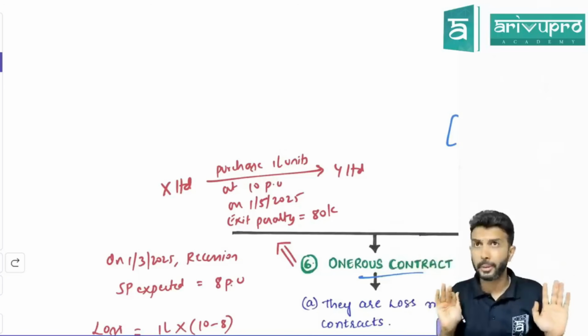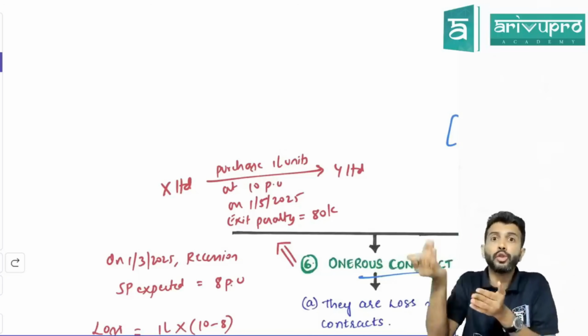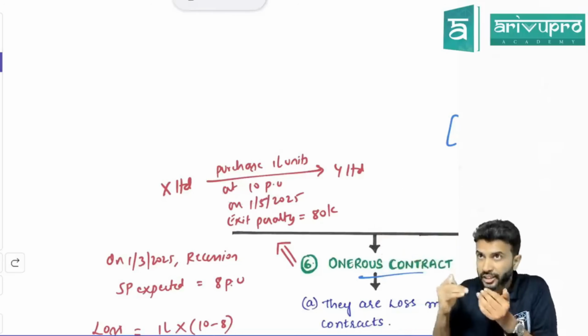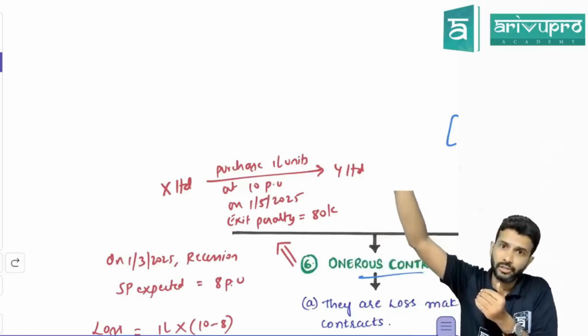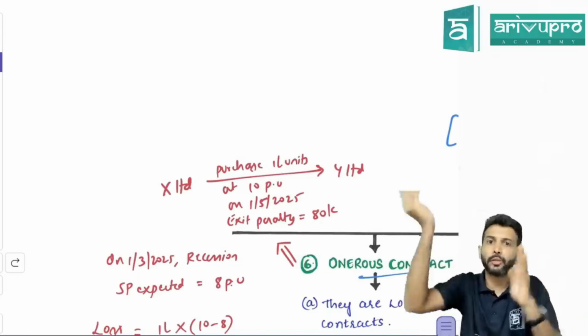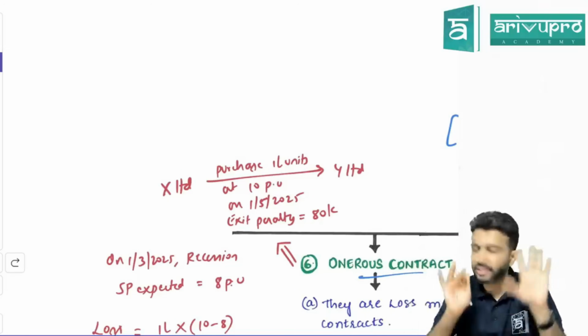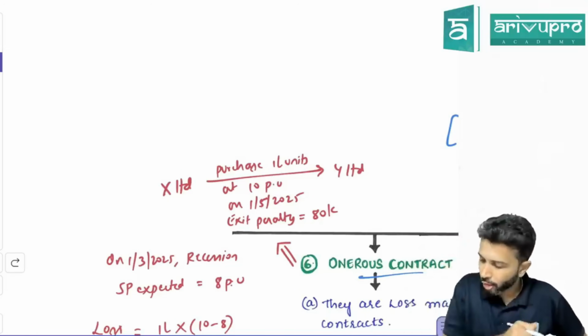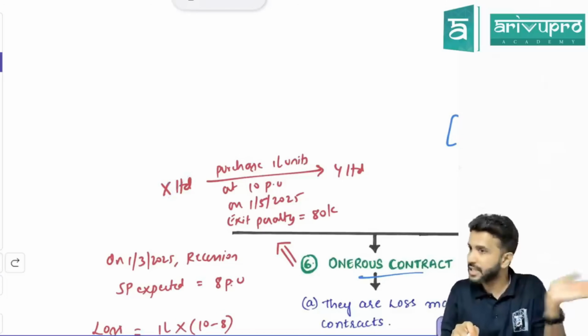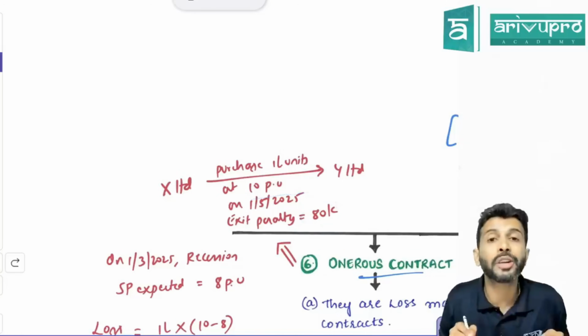But we have already made the agreement. So why did you make that? Because in future, do you think the price of the goods will be the same or will it increase? If you expect that the price of the goods will increase, what can you do now? Make an agreement now so that you don't have to pay the increased amount later on. That's the reason they made an agreement. But the agreement also says that if X Limited backs out, if he cancels, then there is a penalty of how much?